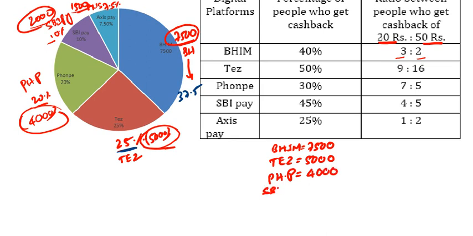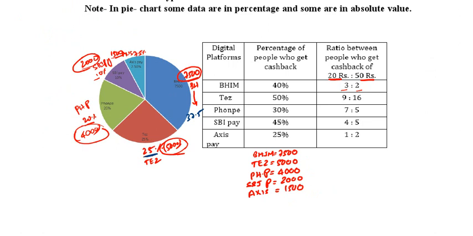SBI Pay is 2,000. Axis Pay is 1,500. You need to take this into consideration. Now taking this into consideration, you answer the question.